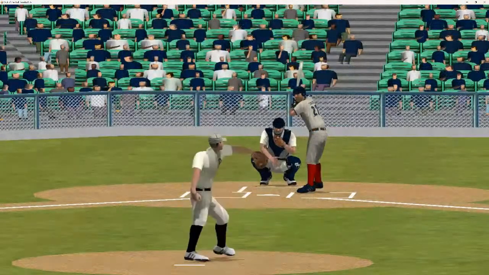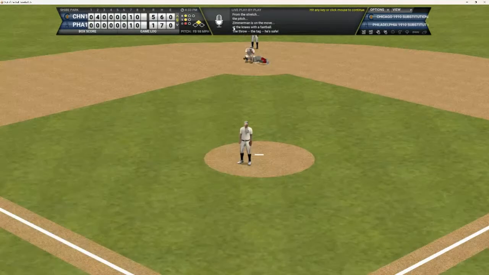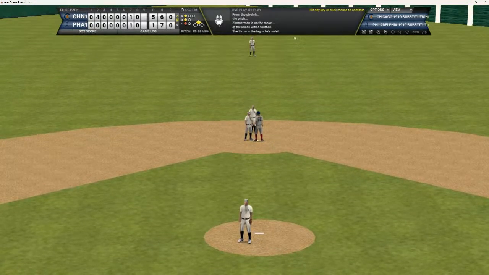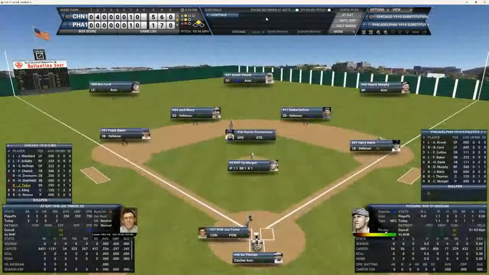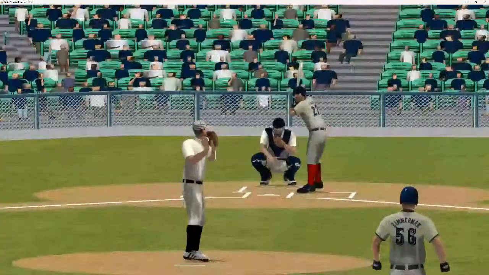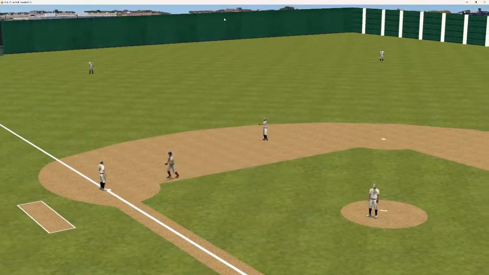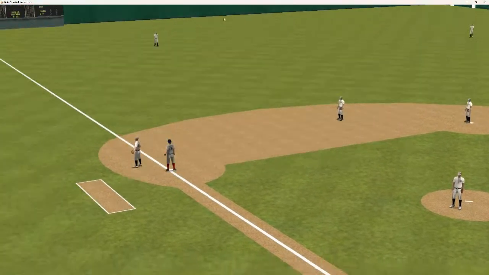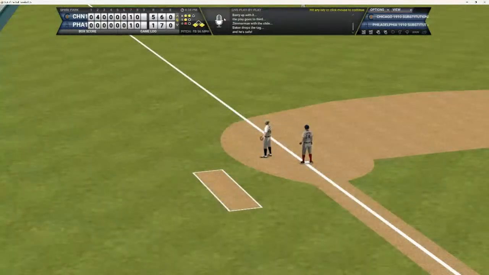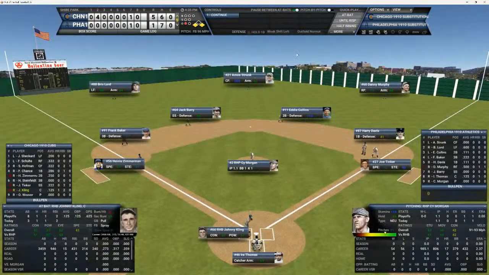Here's the 1-0 pitch to Tinker. And the runner's off and running. They're being aggressive here. The Cubbies get a runner in scoring position now with 1 out for Joe Tinker. And here's the 2-1 pitch to Tinker. That's going to be hit down the shortstop. The runner's going to be safe at third. Don't understand that play. I thought you would have went for the sure out at first. So now you got runners on first and third.